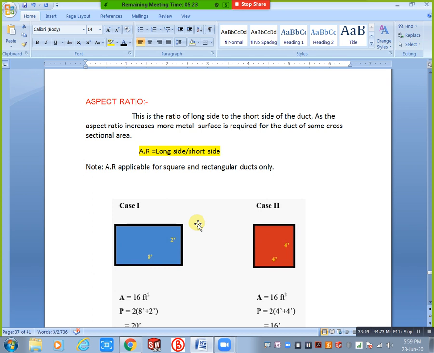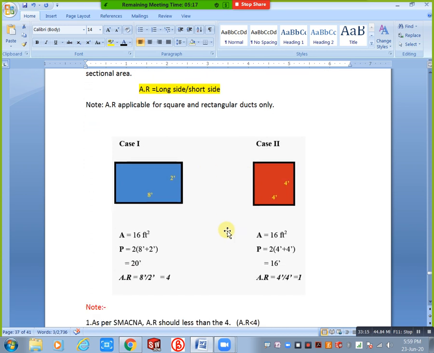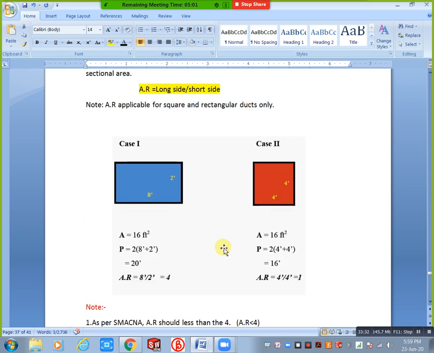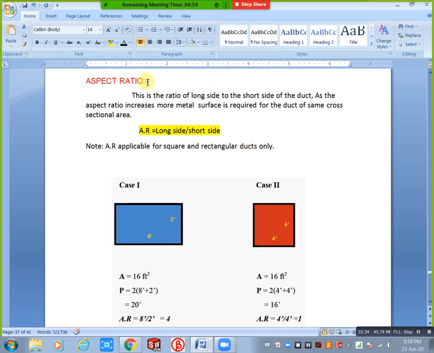For example, if you have more clearance, you will take less height, 6 inch. That condition is not applicable now. The client also loses very much in running time, operating cost, right? That's why we need to design based on this aspect ratio. If you need that one, you can design, but running cost is also increasing. That's why you need to prefer this one only. If you have the possibility, you can take that one. That depends upon the customer.